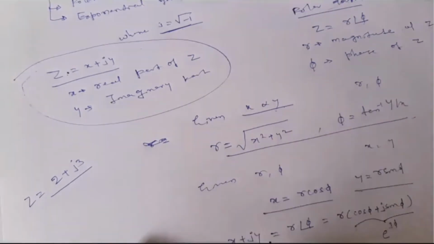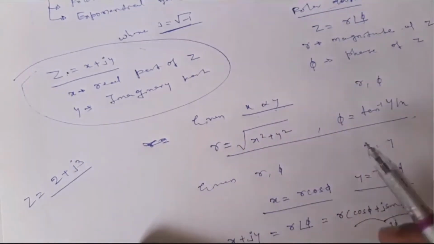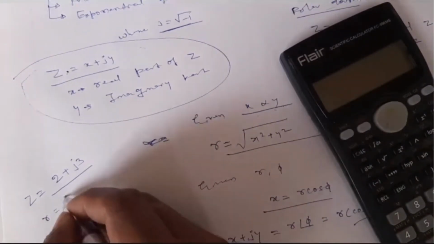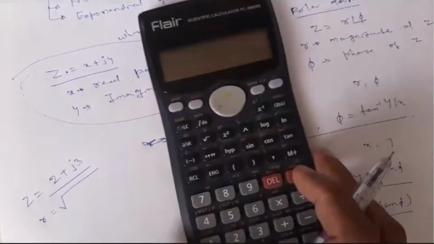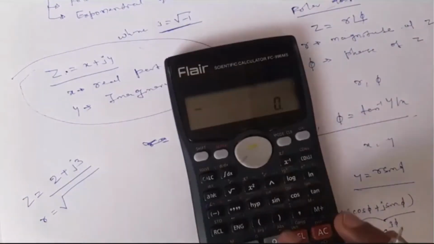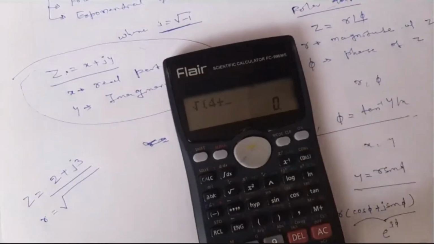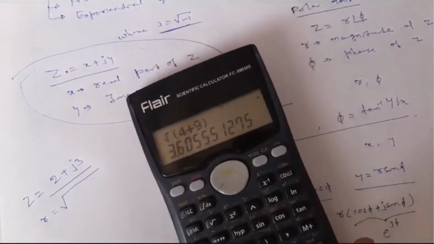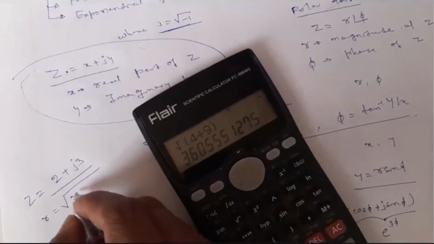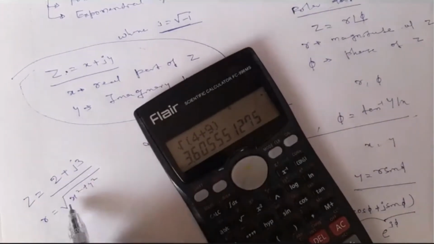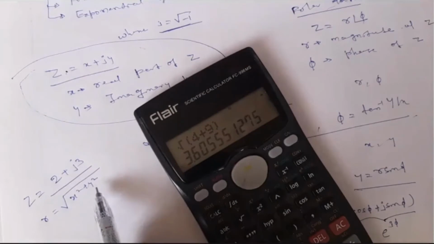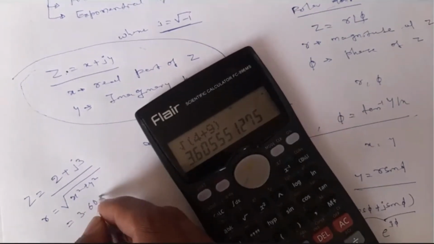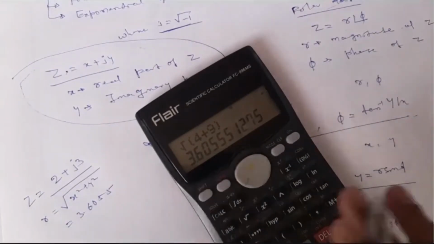Using this method, first r is equal to the square root of 2 squared plus 3 squared, which is the square root of 4 plus 9. This is x squared plus y squared, the square root of 13, which is 3.6055.